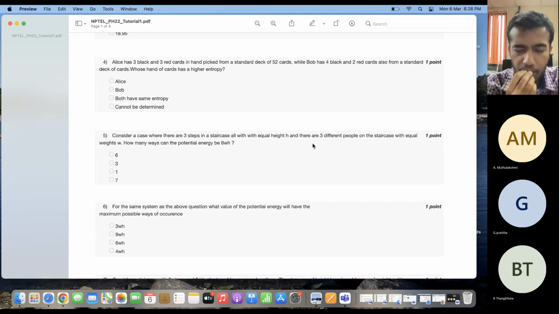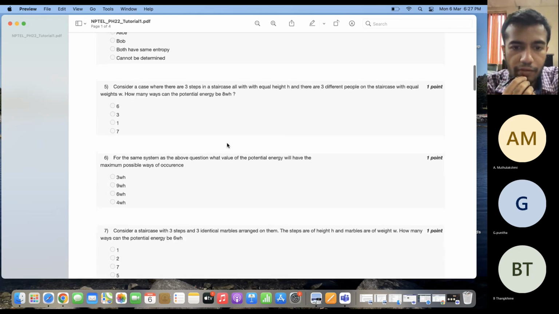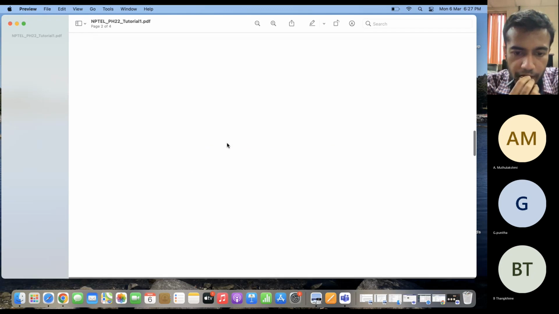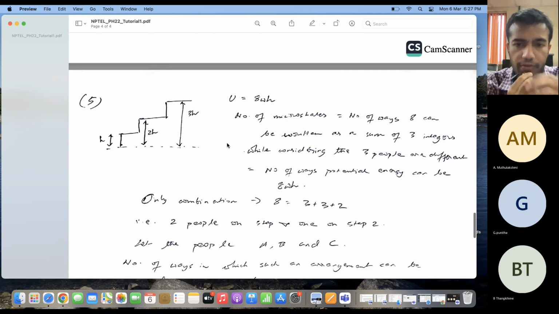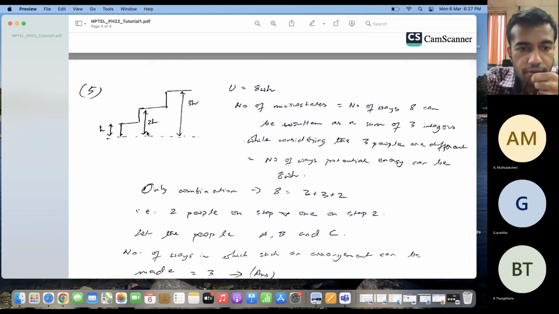So in how many ways can the potential energy be equal to 8 Wh? So you know that potential energy is basically mass into gravity into height, right? Basically weight into height. So you have to find out in how many ways the potential energy can be 8 Wh. So here is the diagram. So these are the 3 steps. One has height h, this one has height 2h, and this one has height 3h.